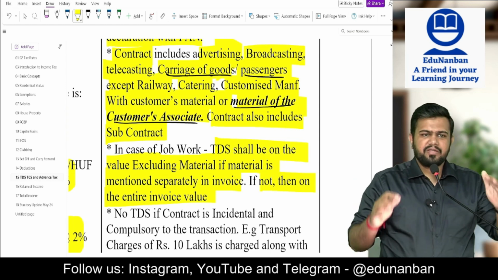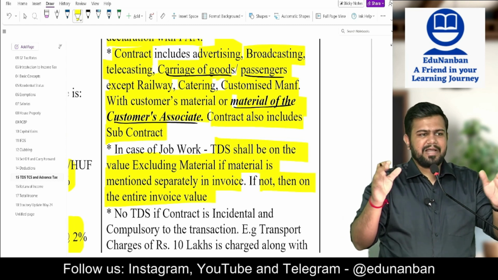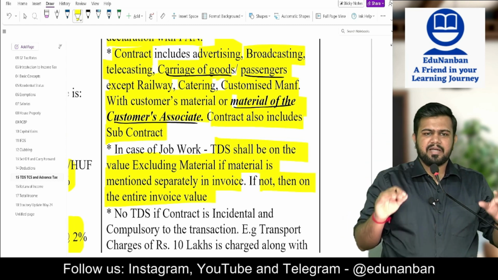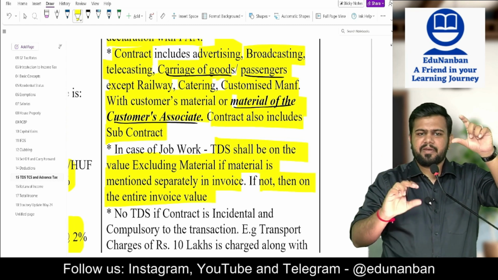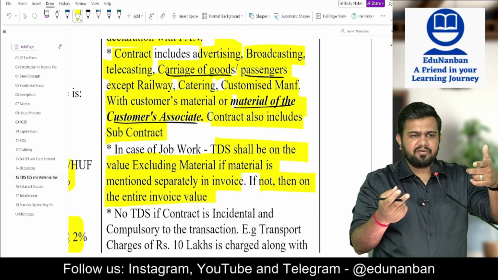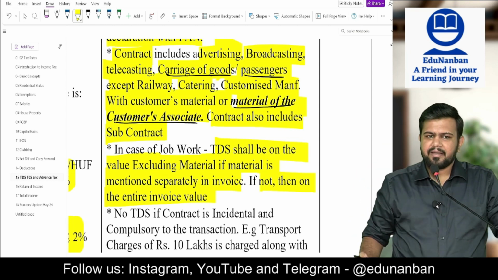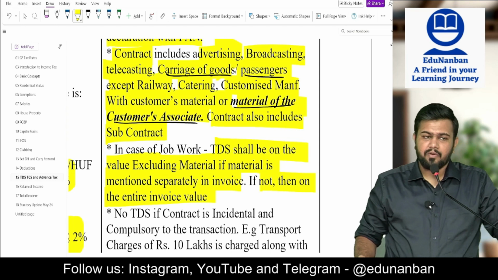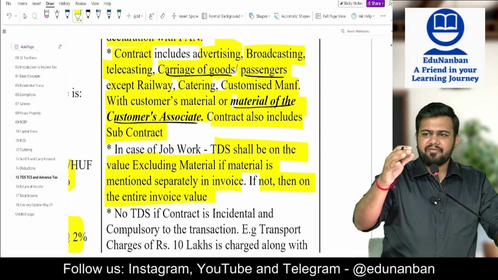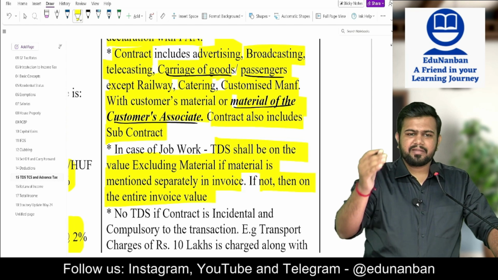Purida? So when you are giving me the material, I am giving you back the finished goods. I will give you an invoice. If my invoice contains job work separate, material separate, deduct the TDS on job work. If I am giving the invoice and it is not separate, it is together, then deduct the TDS on the entire amount.